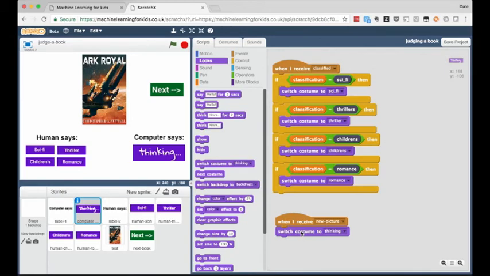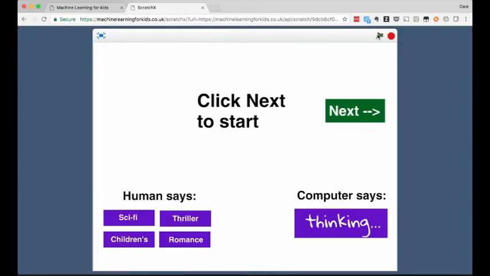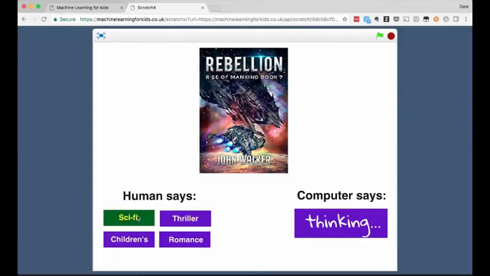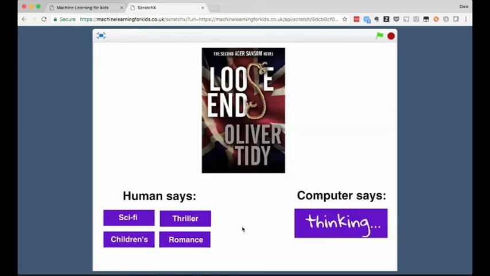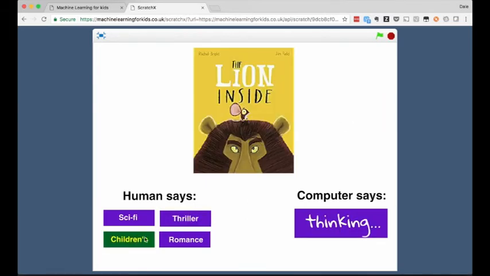The buttons on the left are for my friend to play the game and record their guess, and the machine learning model's prediction is displayed in the box on the right. The script to be able to do all of this is really simple and is again just snapping together a few blocks on the canvas in this Scratch tool that all of the school groups I've worked with have already been very familiar with.